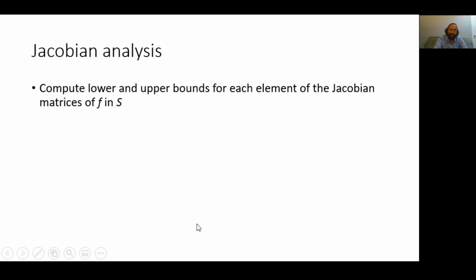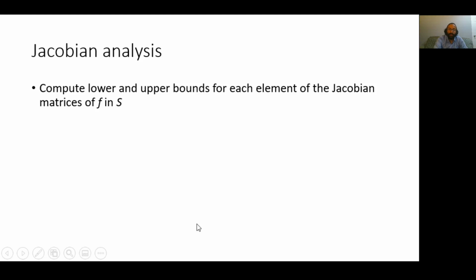Essentially, this Jacobian analysis computes lower and upper bounds for each element of the Jacobian matrices of f in S. In other words, the analysis computes an interval for each element of the Jacobian matrix, and all the corresponding partial derivatives of f in S are guaranteed to lie in this interval.